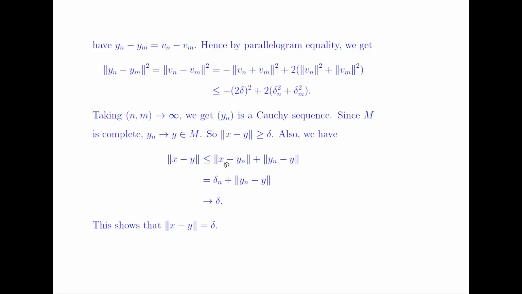The norm of x minus y_n is equal to delta_n, plus the norm of y_n minus y. This converges to delta because y_n converges to y, and delta_n converges to delta. So this shows that this y exists in M.